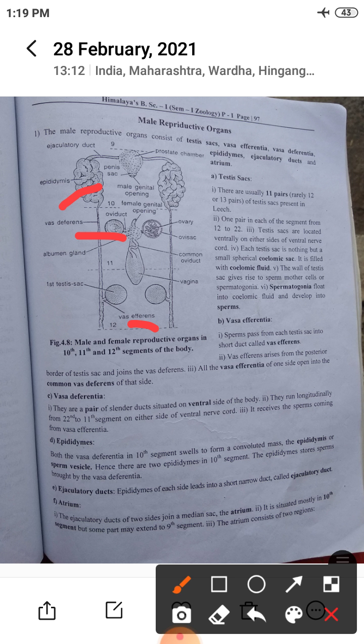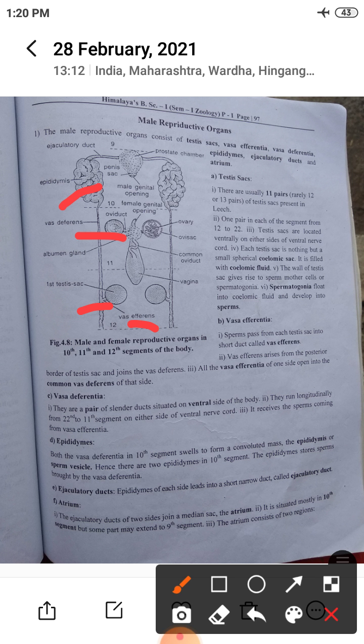There are usually 11 pairs of testis sacs present in leech, rarely 12 or 13 pairs. One pair is found in each of the segments 12 to 22. Testis sacs are located ventrally on either side of the ventral nerve cord.